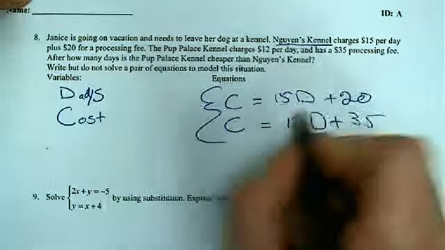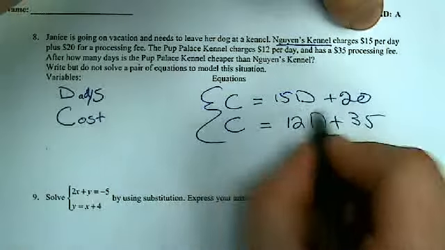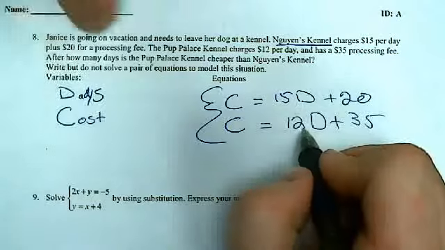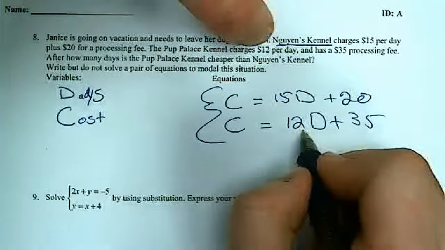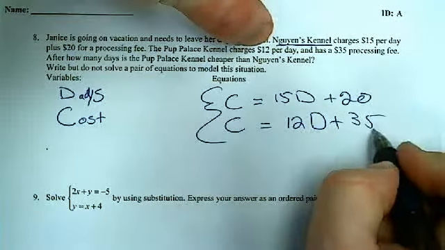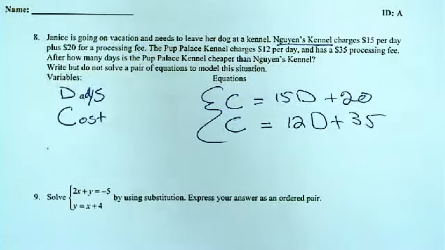Now the 15 is because that's my per day plus a flat rate of 20. The second equation has a rate of 12. That's my per day plus my fee. That's the model we've been talking about.